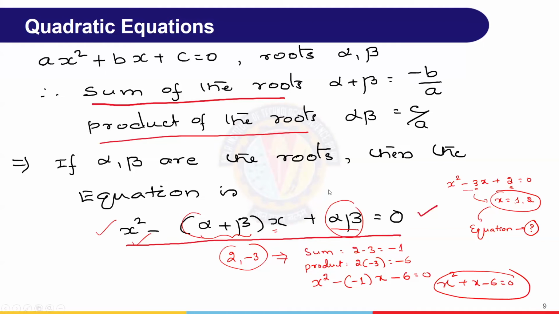The other one is, if you take ax square plus bx plus c equal to 0, and the roots are alpha comma beta, then the sum of the roots is minus b by a, and the product of the roots is c by a. So this is one understanding.